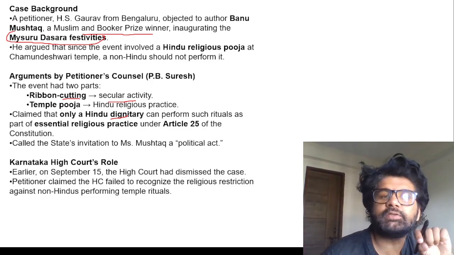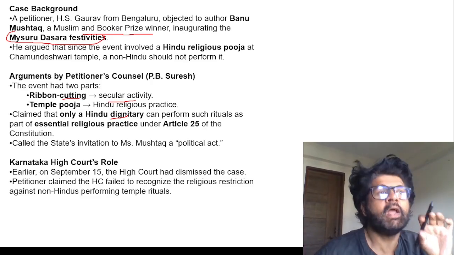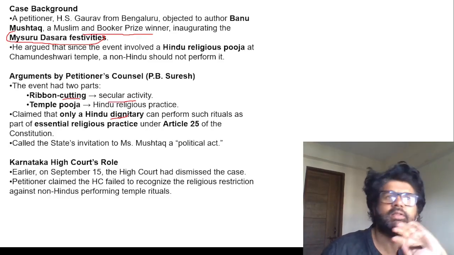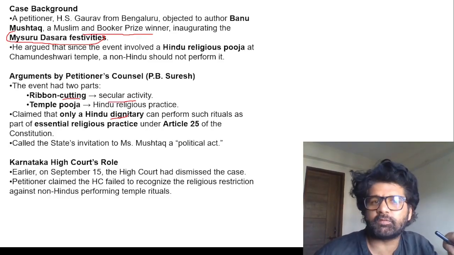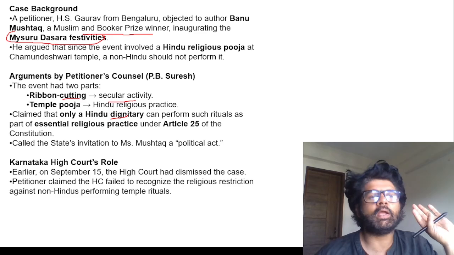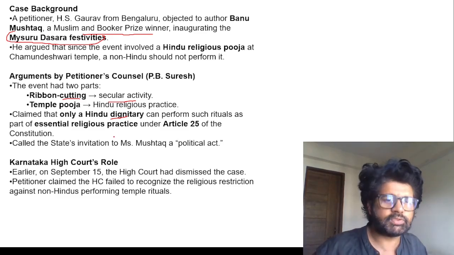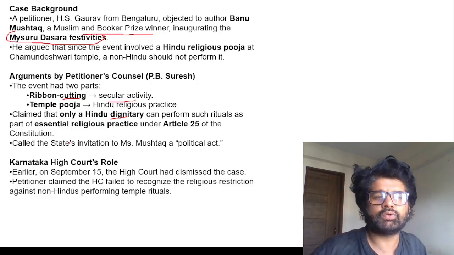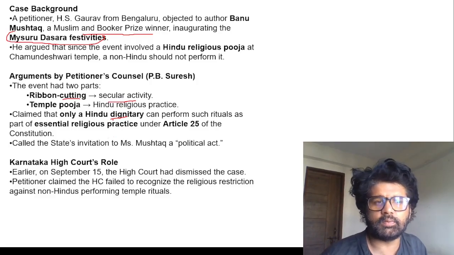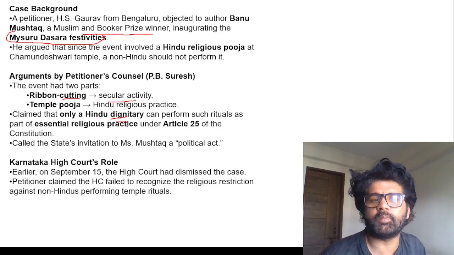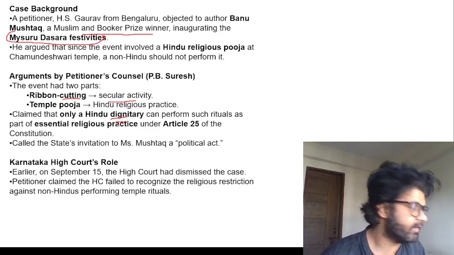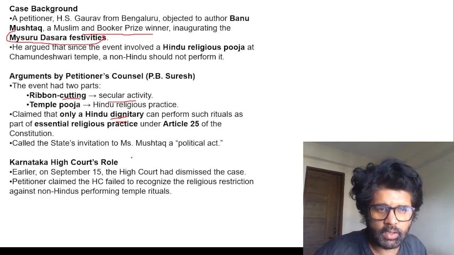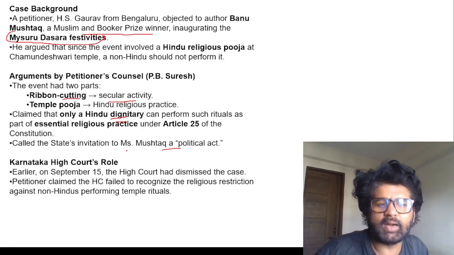Have you forgotten that this is not a private event, this is a state event, and the state is secular in nature. They are not discriminating people on the basis of religion. They can invite anybody they want to. Because the state is not religious, we have secularism as a feature. The petitioner is saying that only a Hindu dignitary should perform ritual under Article 25, as part of essential religious practice. So this is a political act again.